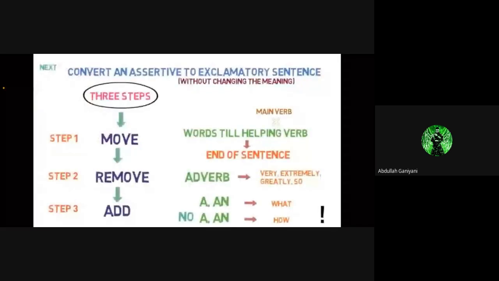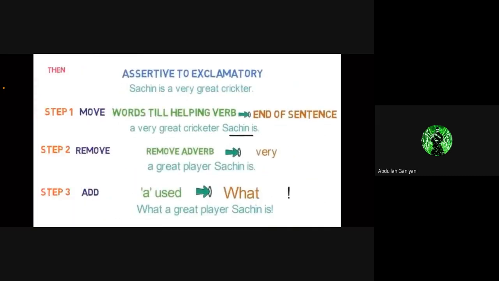Next, we saw the three-step conversion technique to convert an assertive sentence to an exclamatory sentence. Step 1 is to move the words till the helping verb to the end of the sentence, and if the helping verb is not provided, then the main verb. Step 2 is to remove adverbs like very, extremely, greatly, so. And step 3, if the sentence has an article a or an, use what, else use how, and put it at the first place in the sentence. Also add the exclamation mark at the end of the sentence. Next, we saw an example for the same.